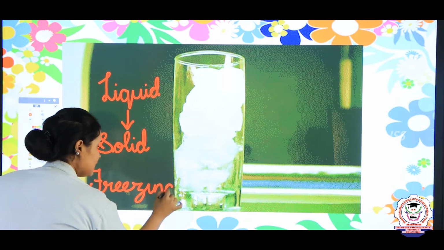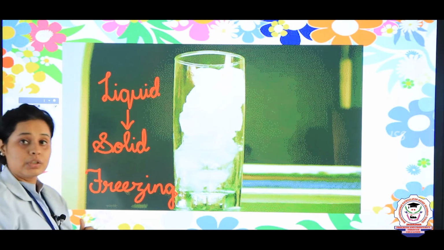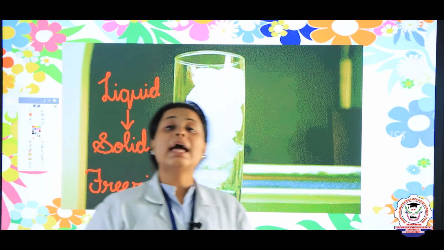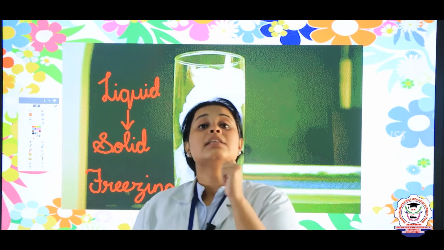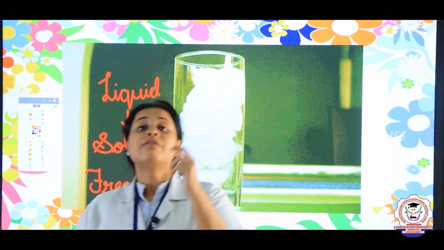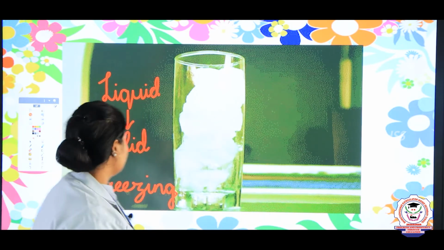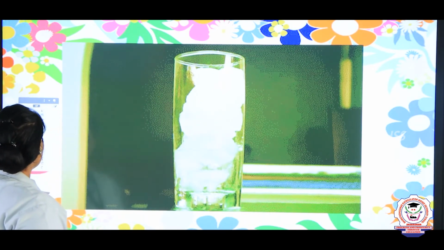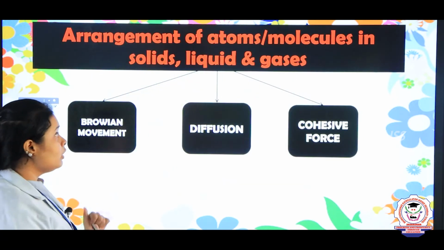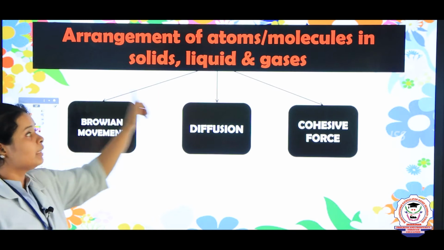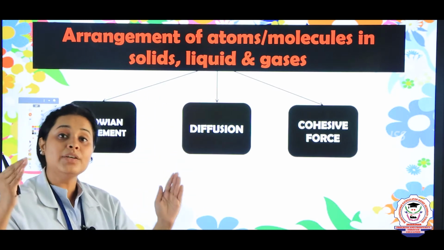And in the same way, the temperature at which water gets converted into ice is known as the freezing point, and that temperature is 0 degrees Celsius. So the freezing point of water is 0 degrees Celsius. Okay children? So now we have to see the arrangement of atoms in solid, liquid and gas, which is the main topic in this lesson.